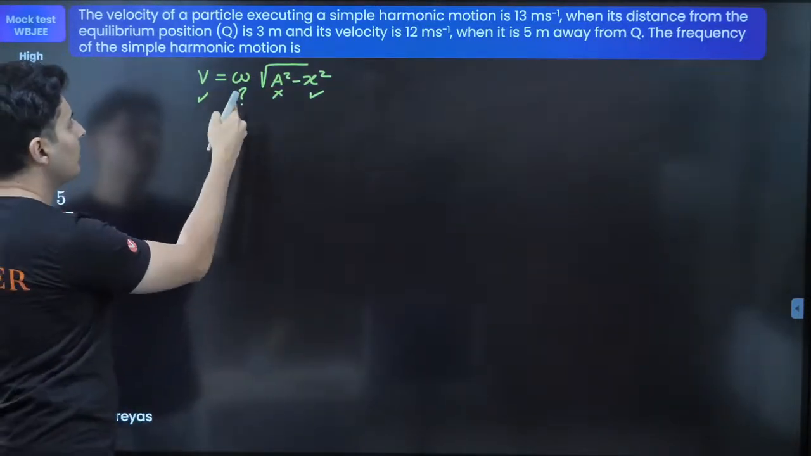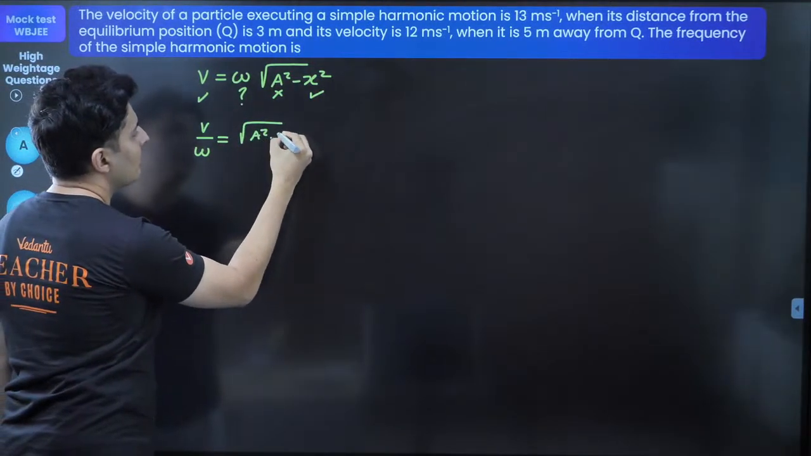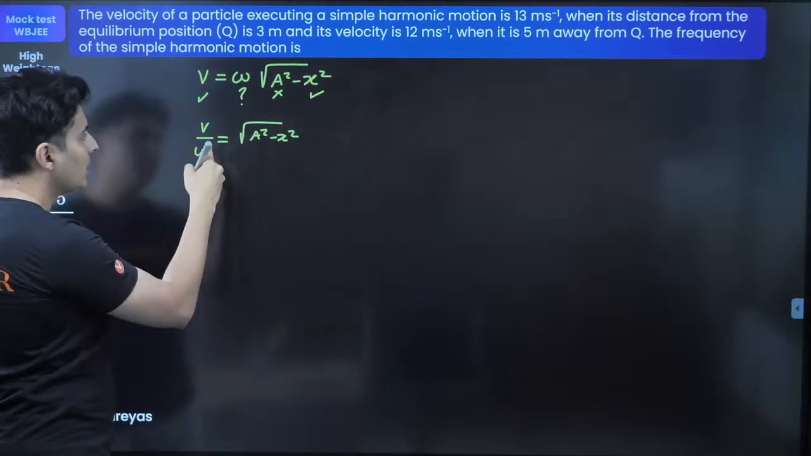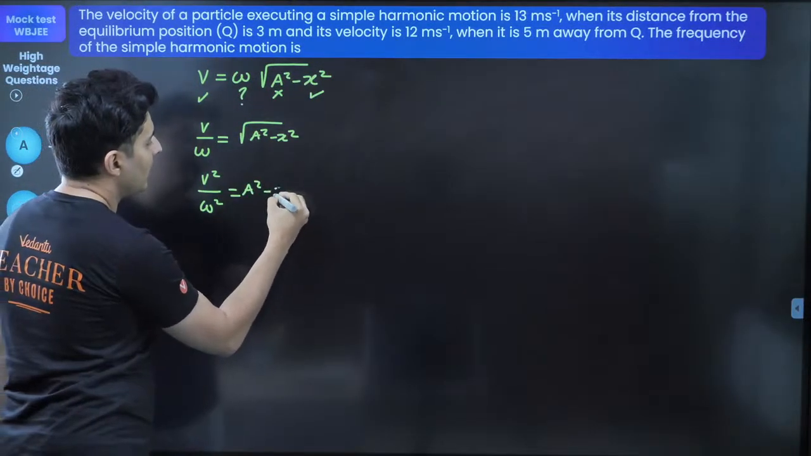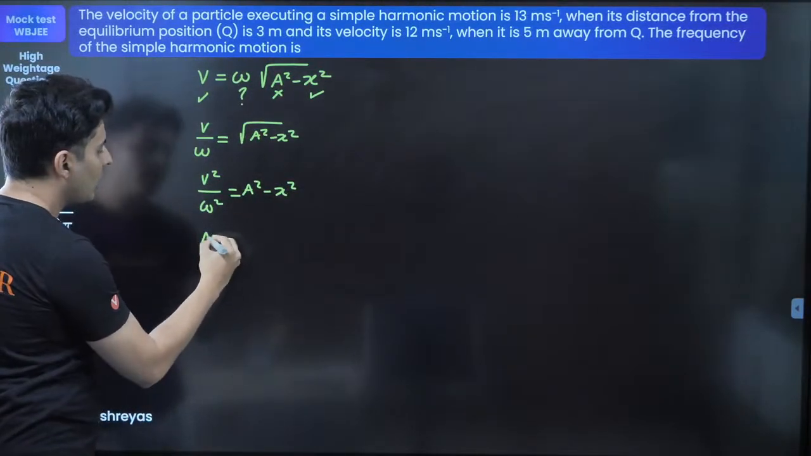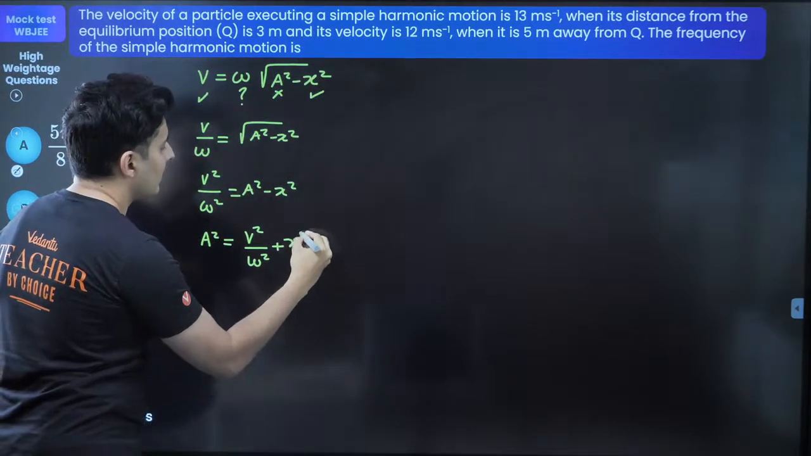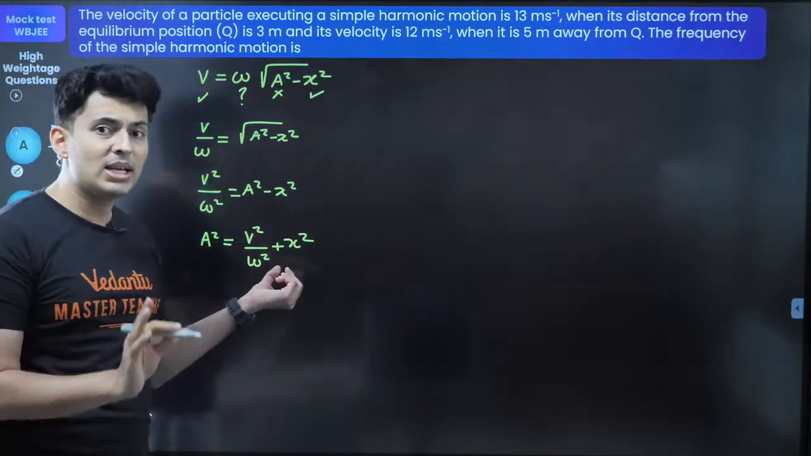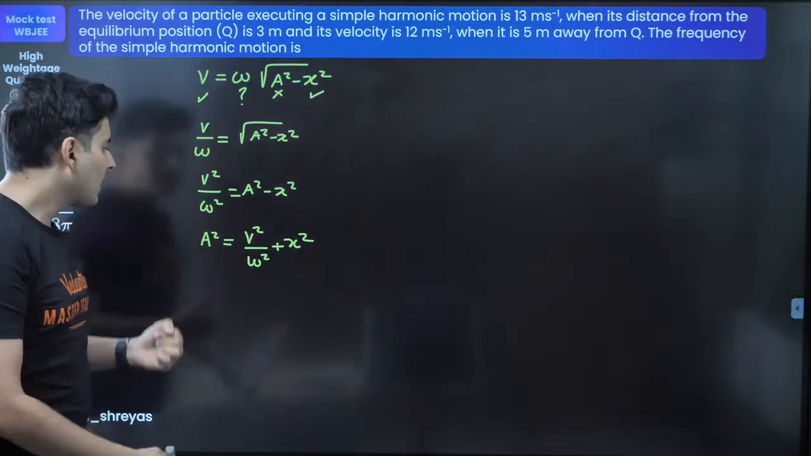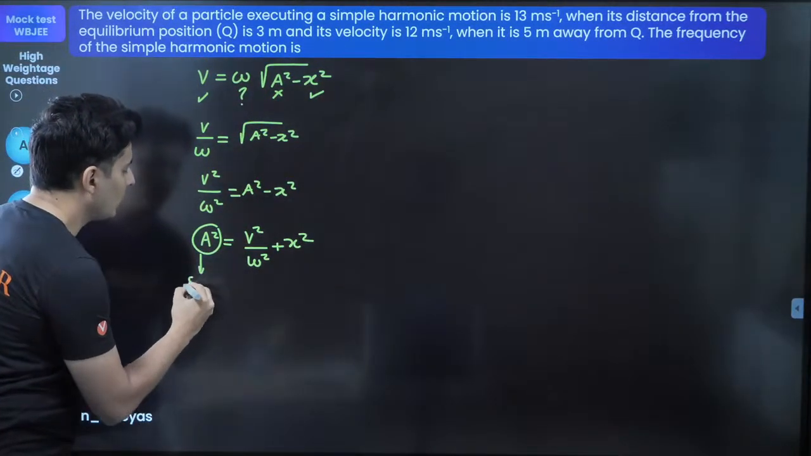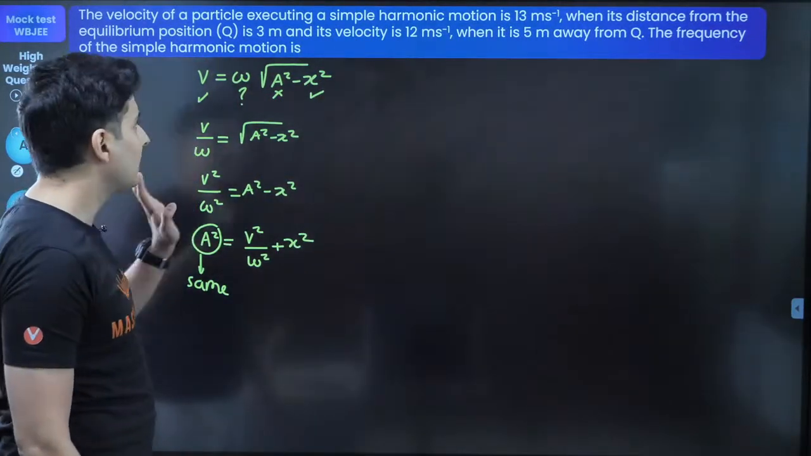Observe. First of all, bring omega below. So V by omega will be root of A square minus X square. Correct? Now square both sides. So V square by omega square will be A square minus X square. Therefore, A square will be nothing but V square by omega square plus X square. Now I know the amplitude is the same, just that the velocity is different and X is different. So since amplitude is the same, I can write it like this.